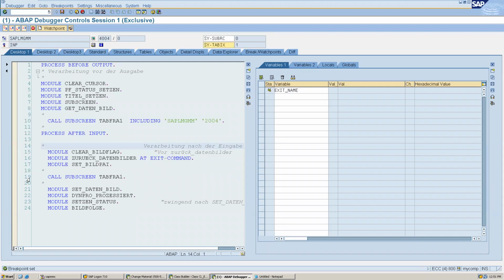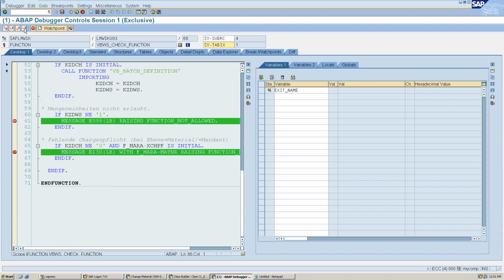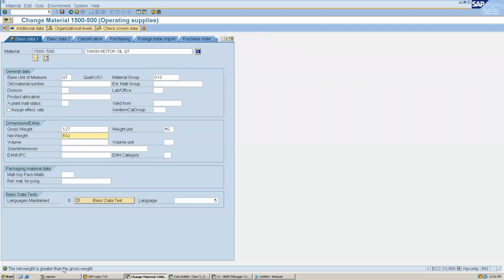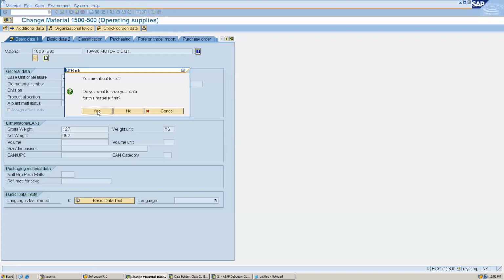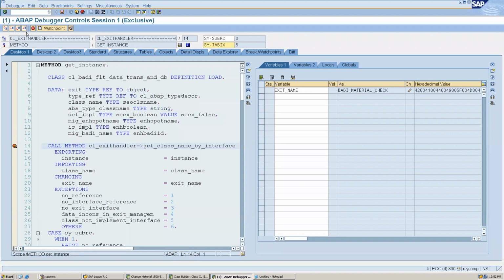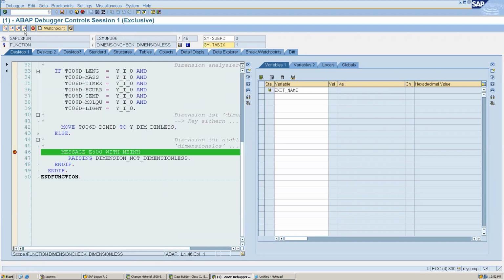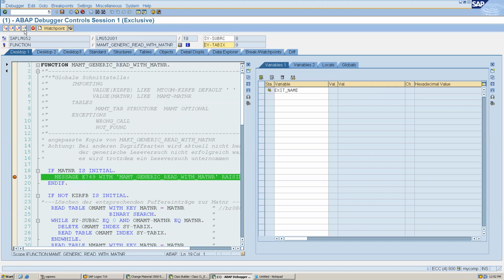Let's see one message. We have missed that place, my bad. All the BAdIs are getting triggered. After save, it is calling our method. See, this message is coming, this is coming.